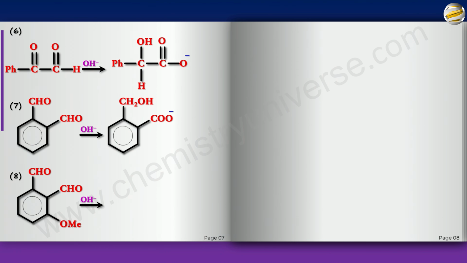Pause the video. Here is the answer. Obviously, the ortho methoxy is the one that is going to get oxidized because the plus M is useful only at ortho. So the aldehyde ortho to methoxy will get oxidized, the other one gets reduced. All right, how about this one?